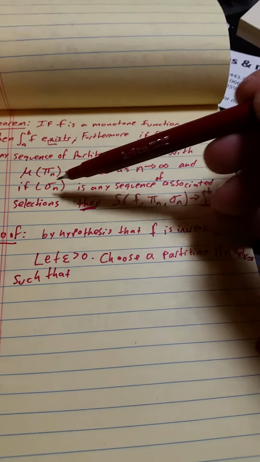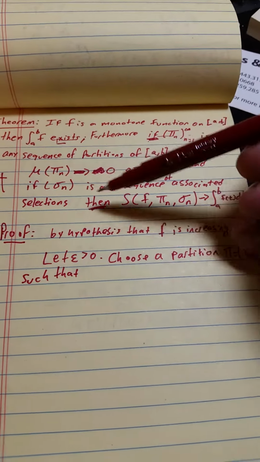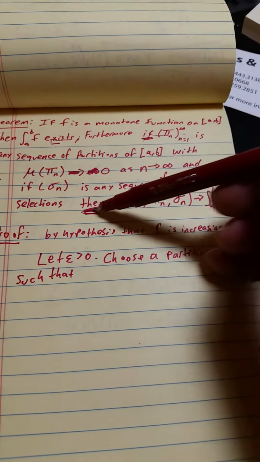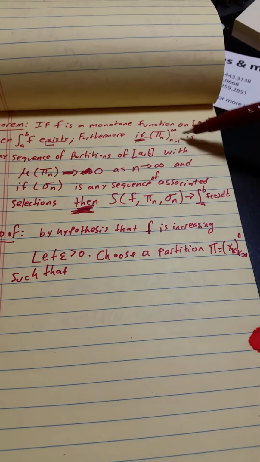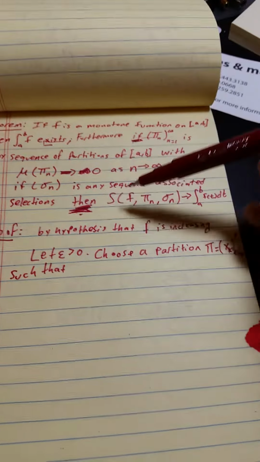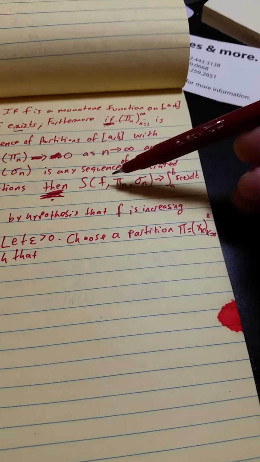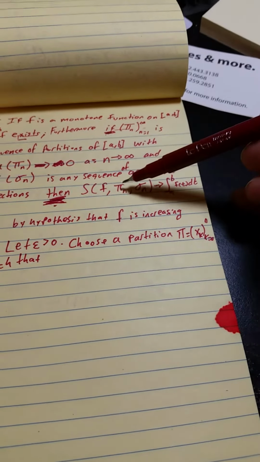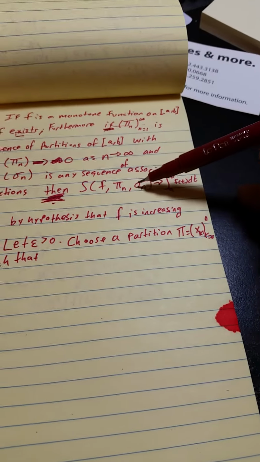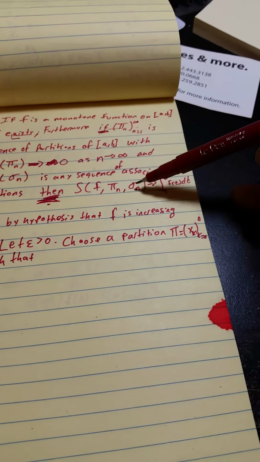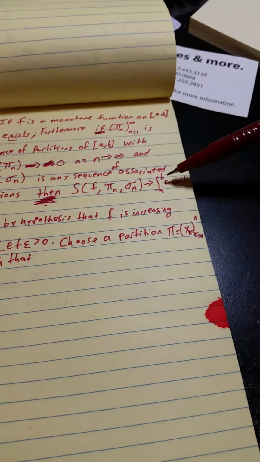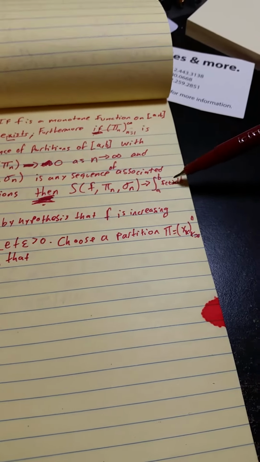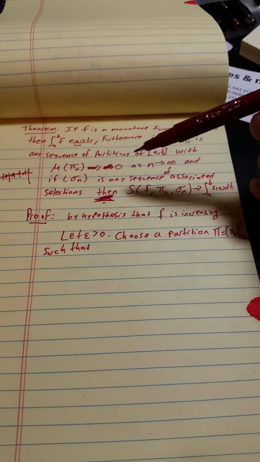and if sigma sub n is any sequence of associated selections, then, I underlined this because this is super important, this is the if part of the statement. If you have all of this, then the Riemann sum of the function f with interval pi sub n with associated selection sigma sub n approaches the definite integral from a to b of f of t dt. That's the theorem.